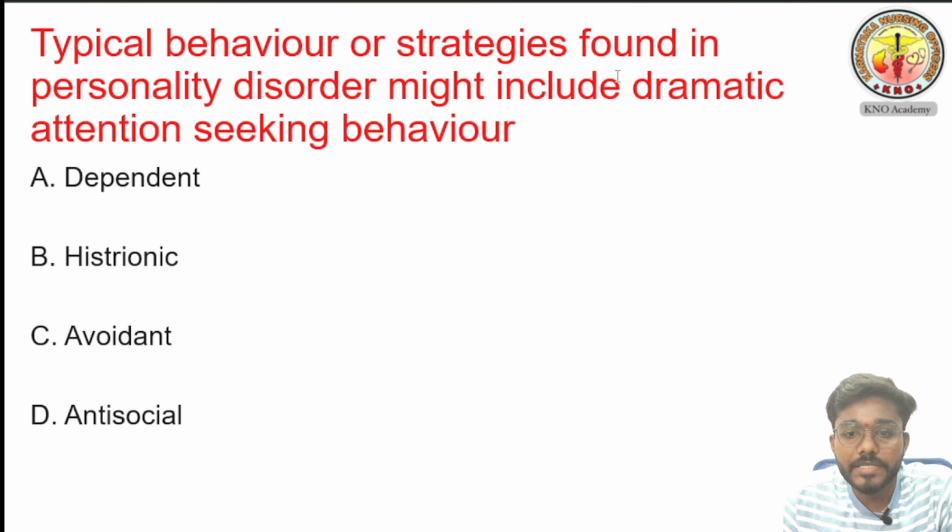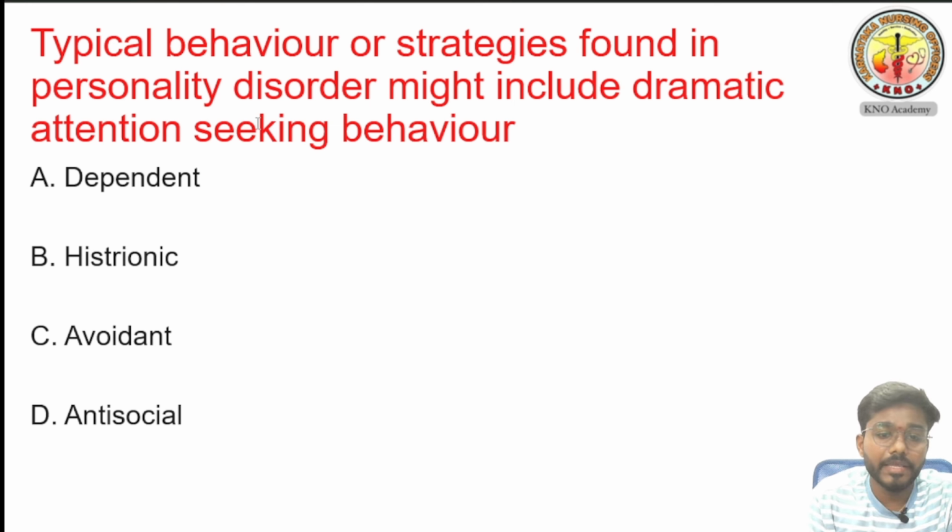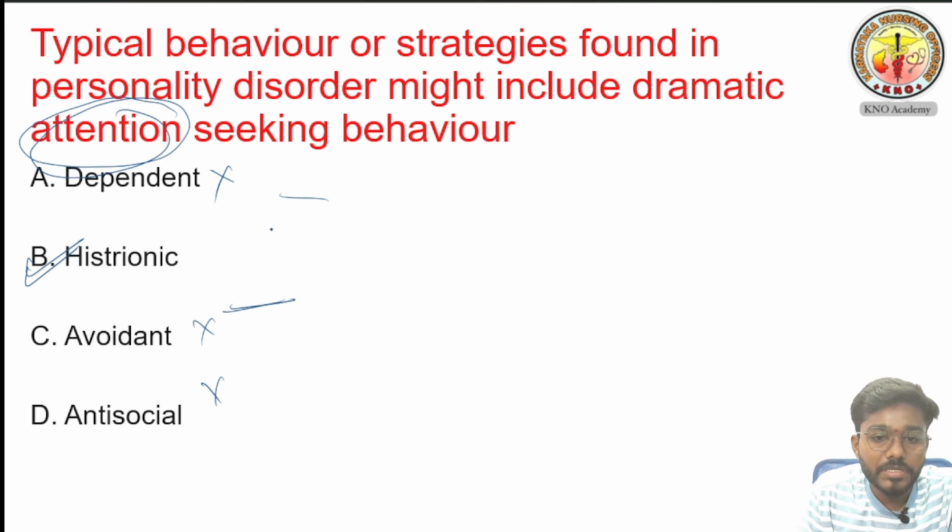Typical behavior or strategies found in personality disorder might include dramatic attention seeking behavior. Again he is asking the same question. If the person is asking for attention from others, then it is histrionic personality disorder. This is not the answer. Avoidant, these two I am going to discuss in the next class.